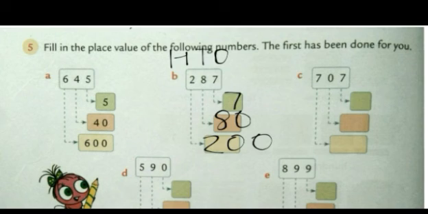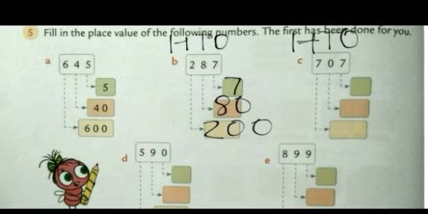Number is 707. So this is the ones place, this is the tens place, and this is the 100 place. We have to simply write the place value of the number. Okay, so the place value of 7 is ones. So it will be written as 7. Now, what is the second number? 0.